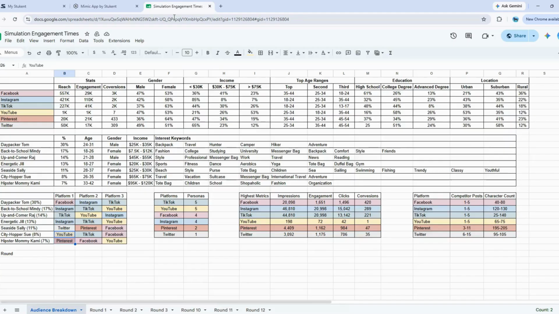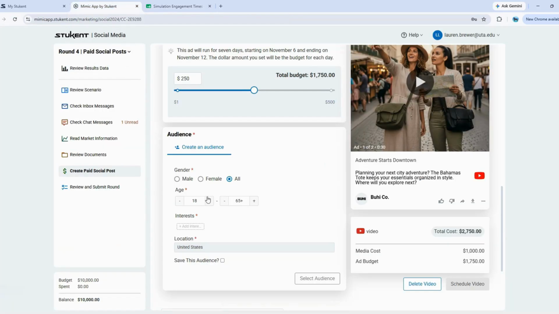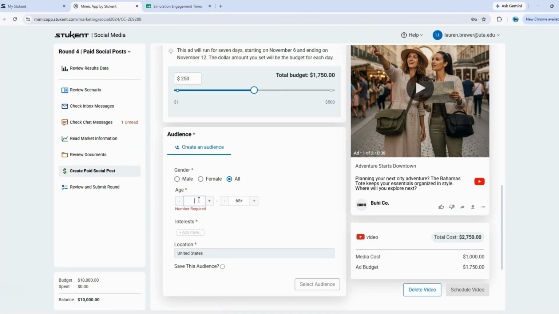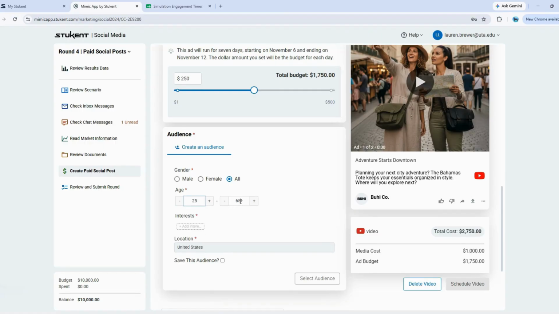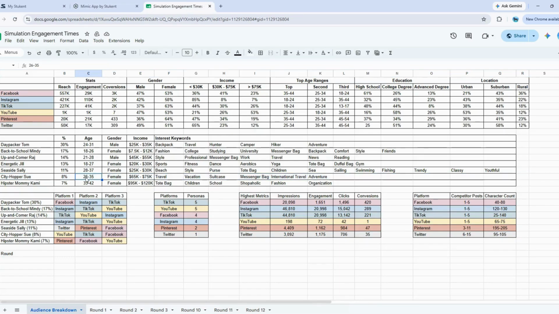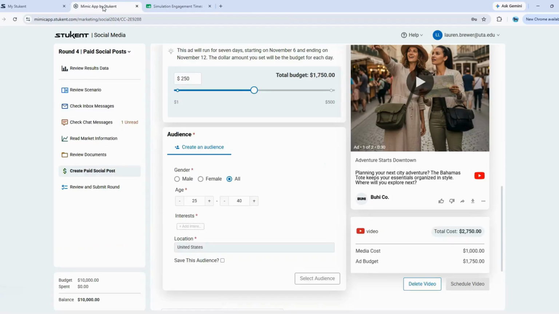Remember we were using our City Hopper Sue profile. So our age range is 26 to 35, gender is female, income, and then we have our interests here. If I go back to my simulation, I'm going to change my age range to 25 to 40. We'll see how this works out. I selected 25 to 40 because it's a little bit wider than the City Hopper Sue profile. This way we're capturing a little bit of the audience on either side of that age range.